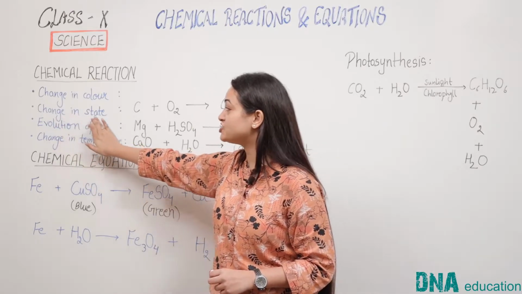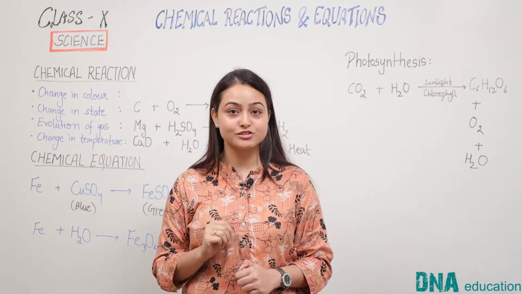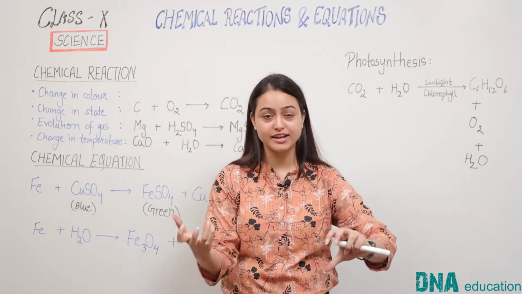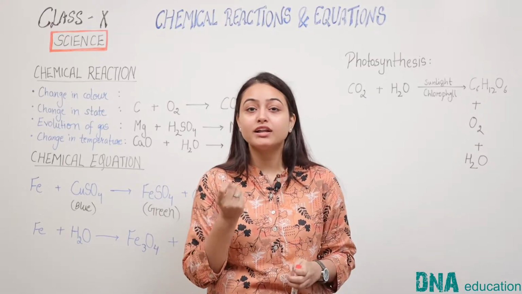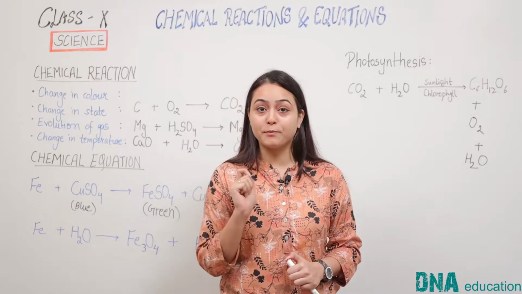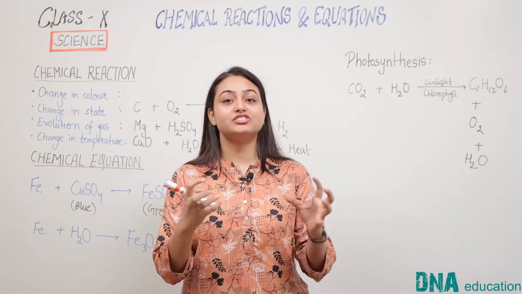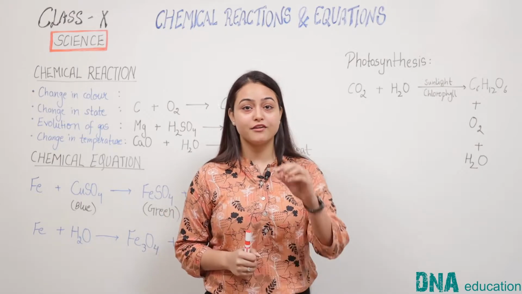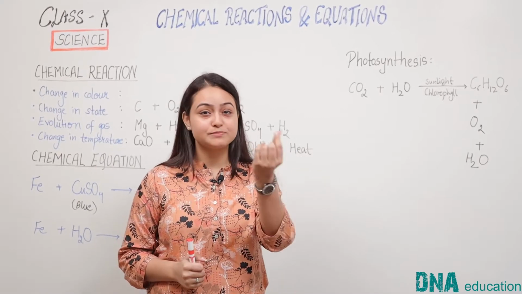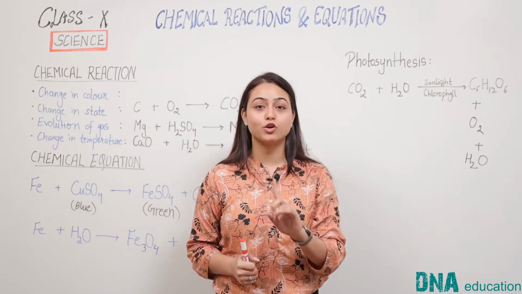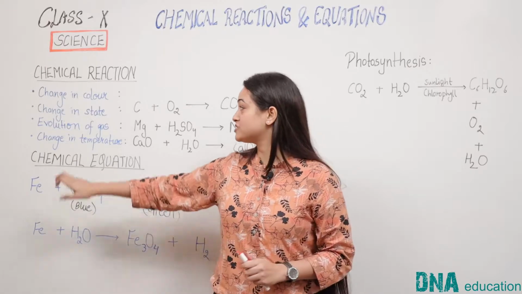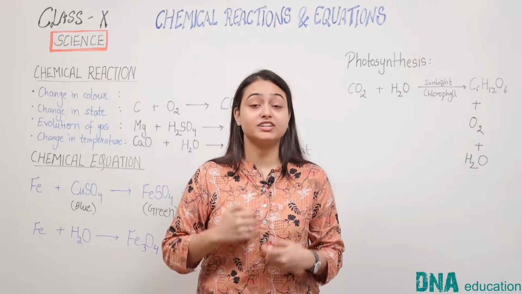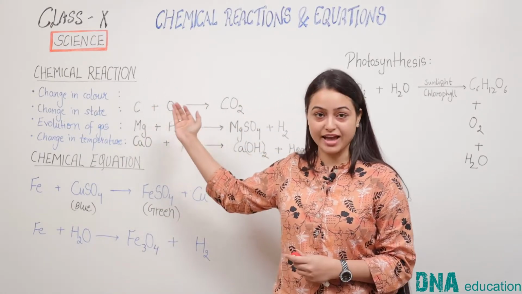Second point is change in state. We all know that there are three states of matter: solid, liquid and gas. So if a substance changes state, then we can infer that a chemical reaction might have taken place. Why might have taken place? Because sometimes change in state can also occur in a physical change, which is not a chemical reaction. For example, if water freezes into ice or ice melts into water, this is a physical change but not a chemical reaction. However, it is not necessary that change in state can occur only in a physical change. It can also occur in a chemical reaction.